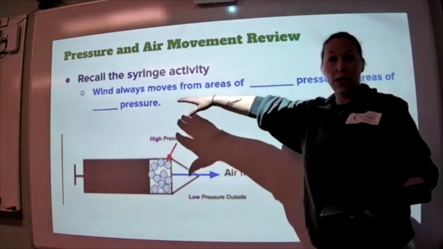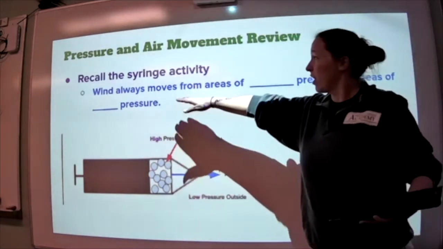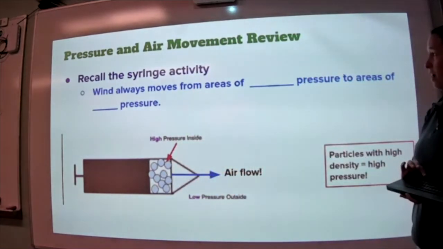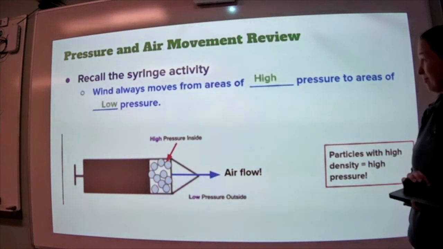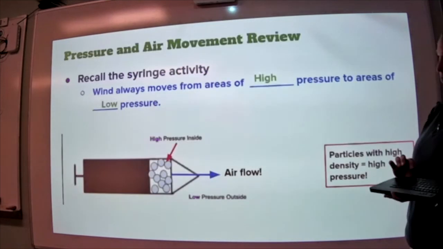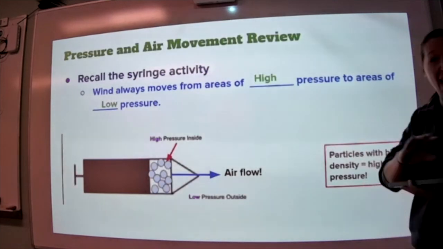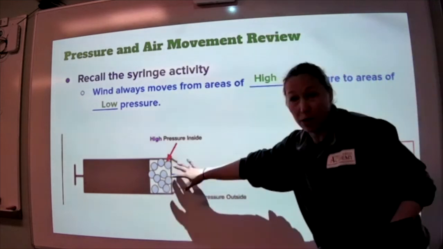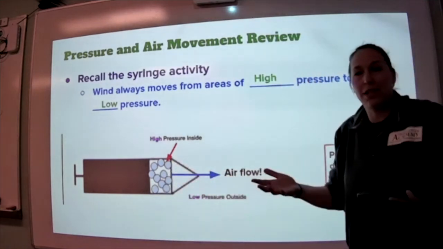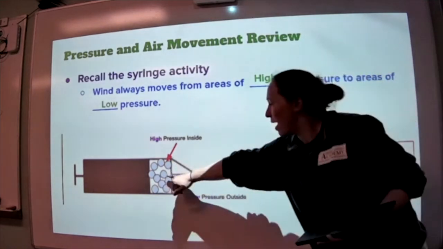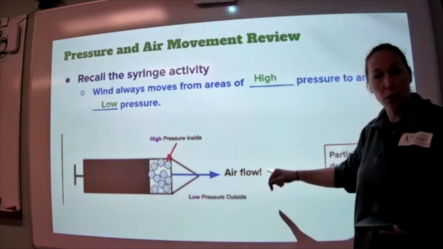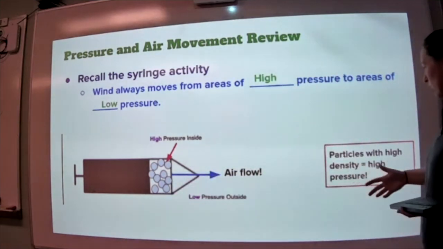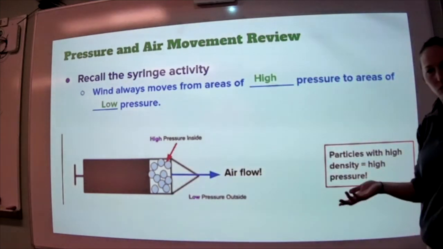And that's what wind is. Wind is just the movement of air, and it always moves from areas of high pressure to areas of low pressure. Every time. If we have a high pressure area, remember the universe tries to seek out balance. So it's going to try to go from high to low, which is why wind came out of our syringes. Particles with high density is a high pressure.